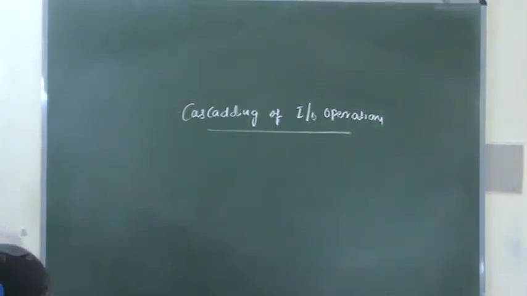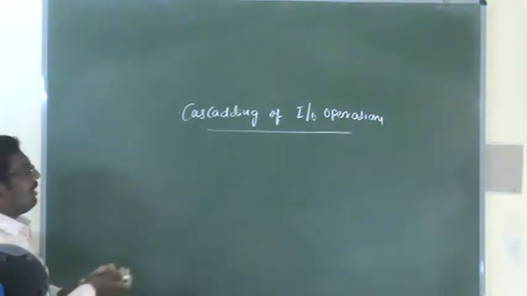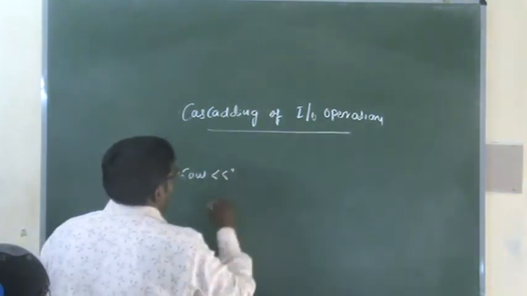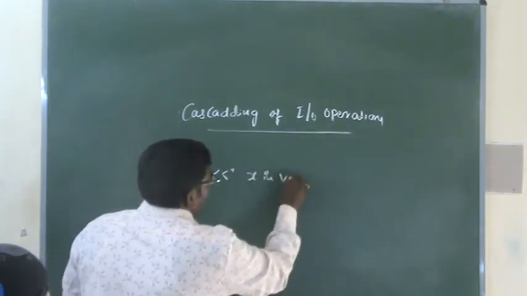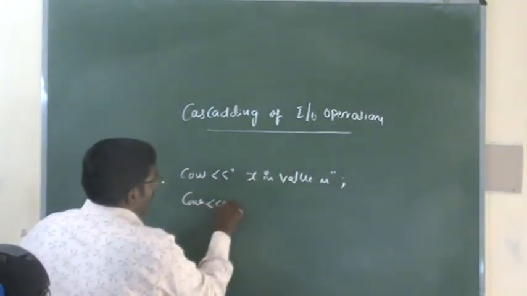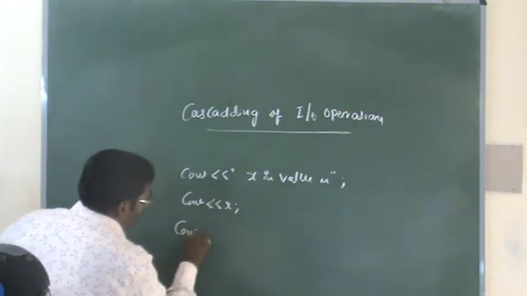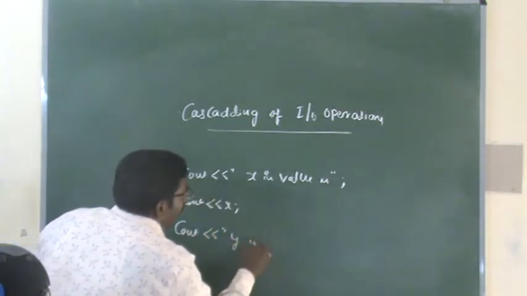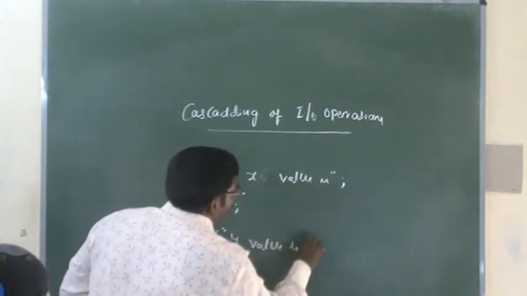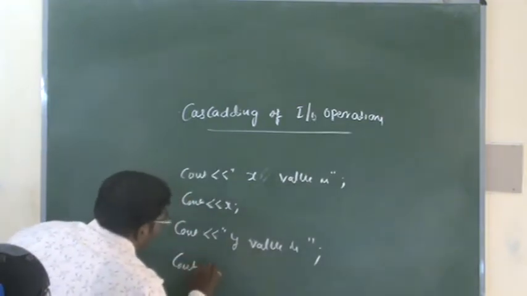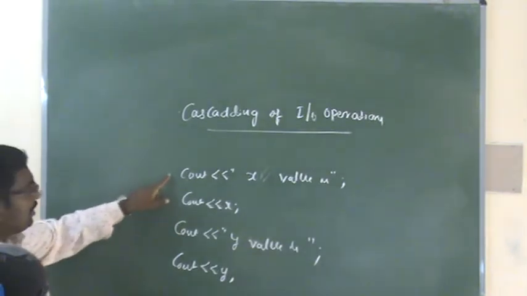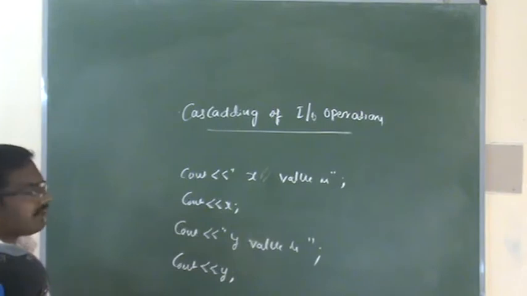So what is the meaning of cascading of IO operations? See, for example, cout x value is again cout x. Similarly, I will take one more example. cout y value is again cout y. So here we have printed two values. One is the x value and one more is the y value.